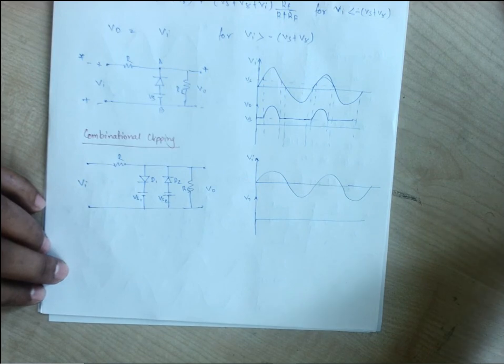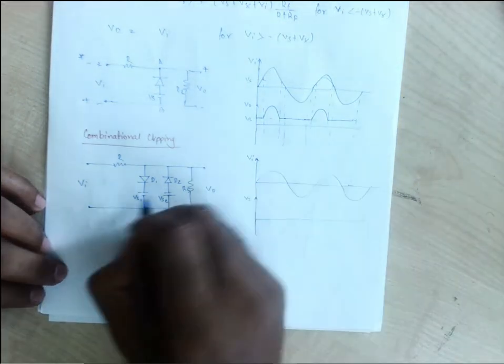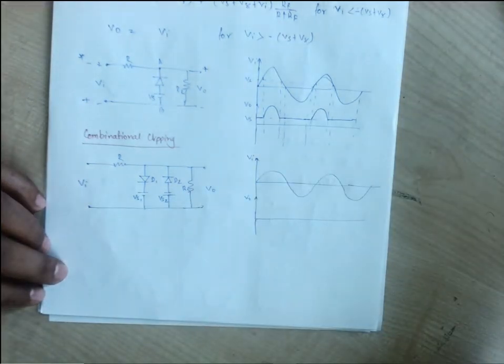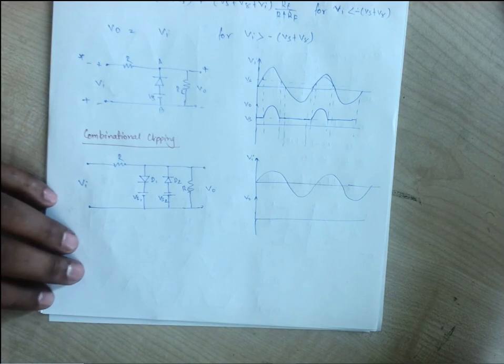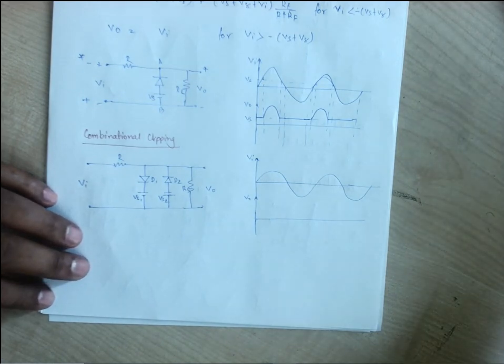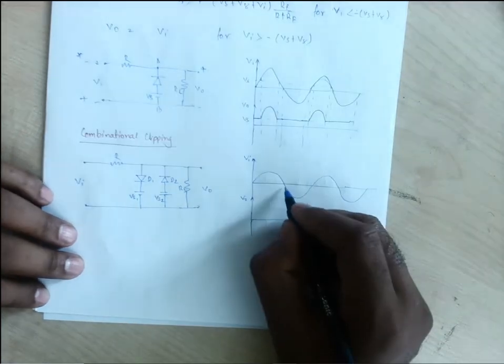But not at all throughout this positive half, because Vs is still there. It is having certain influence. It is saying, yes, I am there, just try to have a look at me. So if Vs1 and Vs2 are absent, we can consider that for the positive half D1 will be on and D2 will be off, and for the negative half D2 will be on and D1 will be off. So let us check.